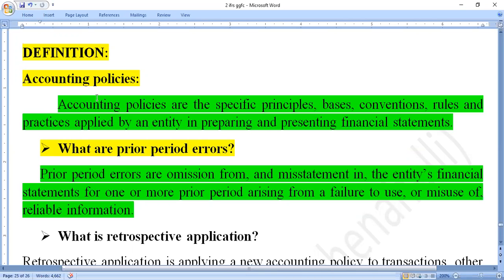Prior period errors is nothing but, error means mistake. They are omitted mistakes, the misrepresentation, misstatements, the failure to use the financial information or reliable information to prepare the financial statement.